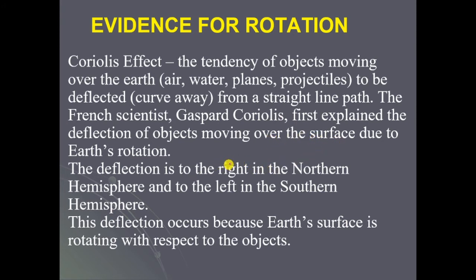The deflection is to the right in the northern hemisphere and to the left in the southern hemisphere. This deflection occurs because Earth's surface is rotating with respect to the object. Because the Earth is rotating, the Coriolis forces arise and there will be a deflection occurring.